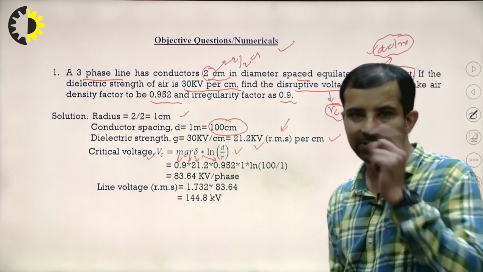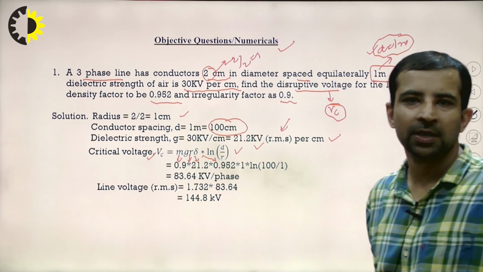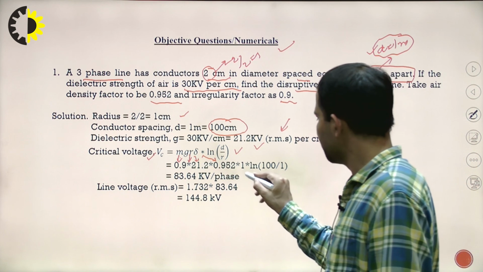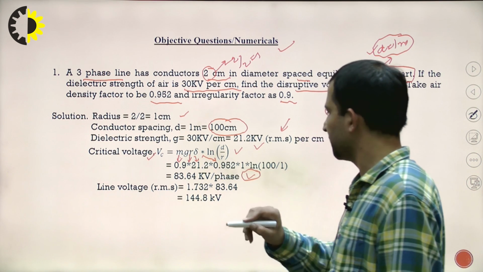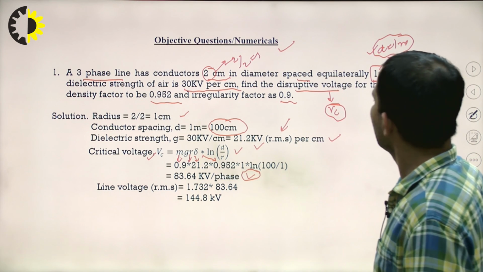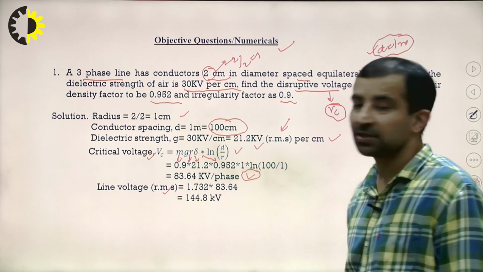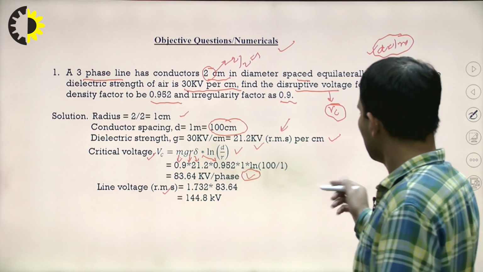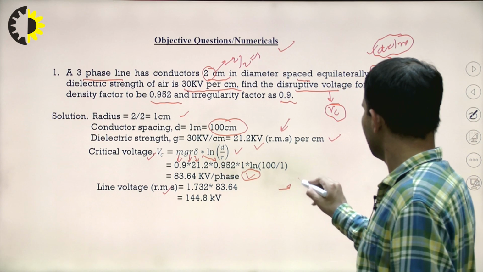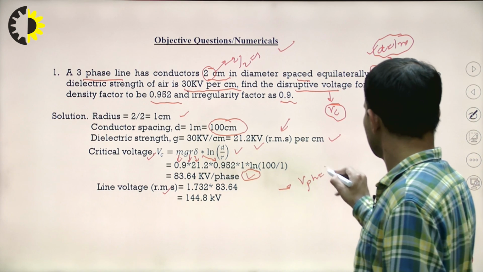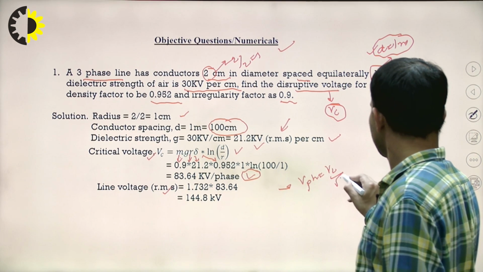Putting all these values, we get the critical disruptive voltage Vc to be 83.64 kV per phase. But if I want the line voltage, from the simple relation, V phase is V line by root 3.